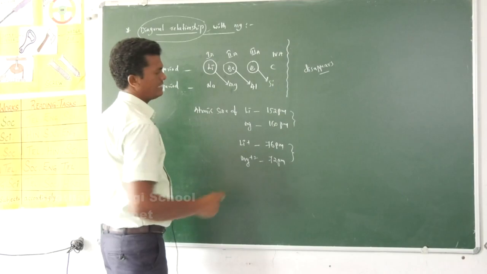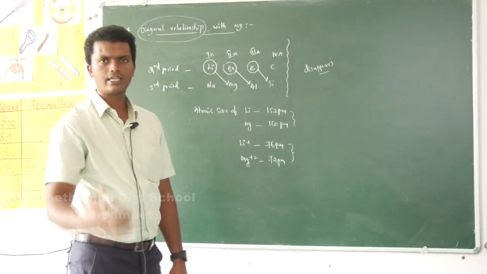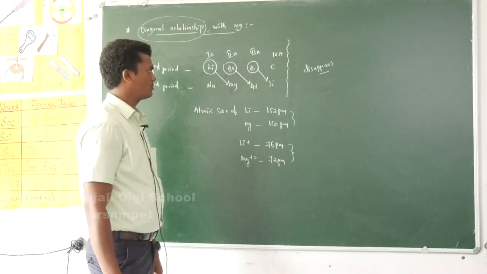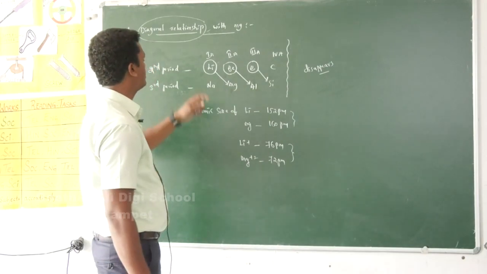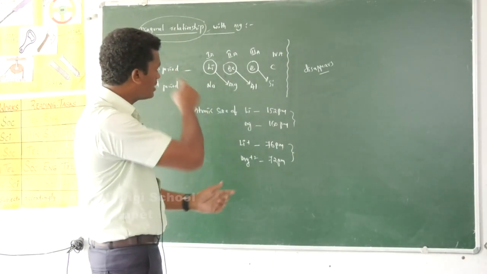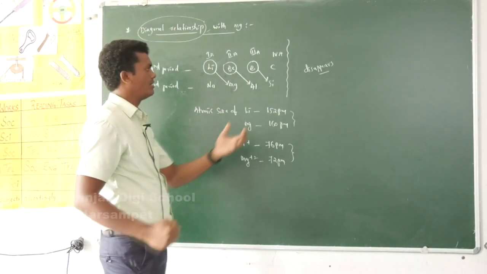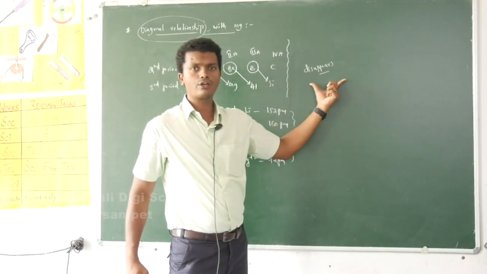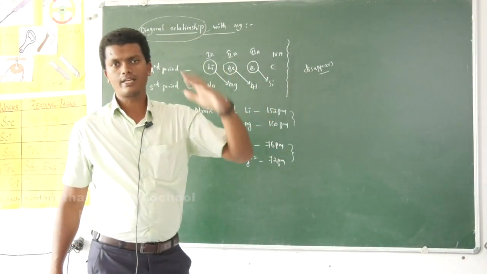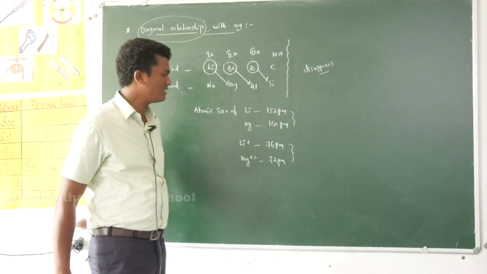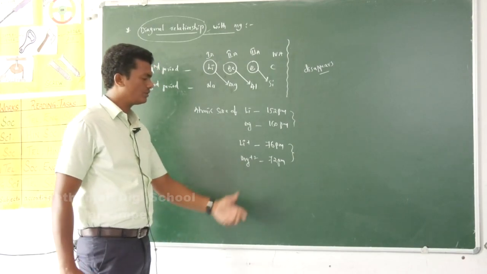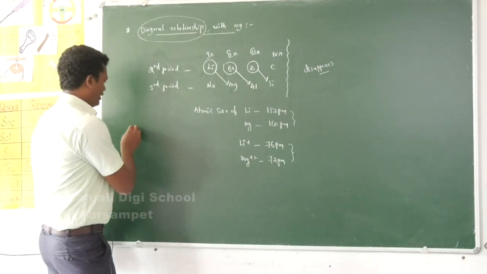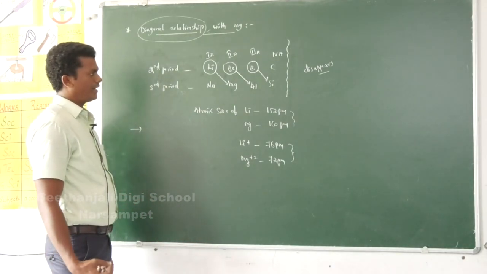Due to nearly the same atomic radius and ionic sizes, lithium and magnesium show similar properties. Those properties are called diagonal properties. Diagonally they are expressing similar properties. This type of properties disappears after the fourth A group due to the difference in their sizes. The atomic and ionic size is the only reason to show this type of properties called diagonal properties. Lithium is expressing diagonal properties with magnesium.